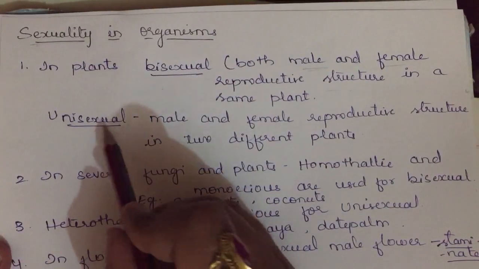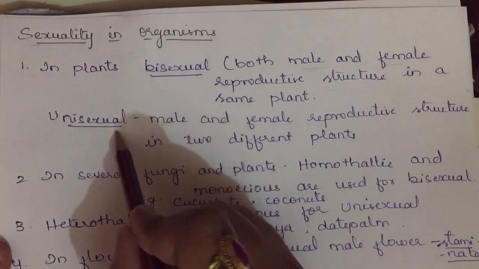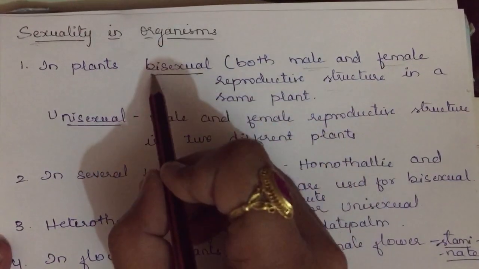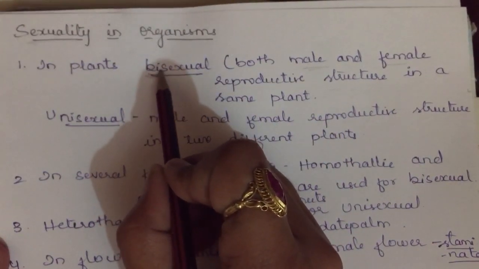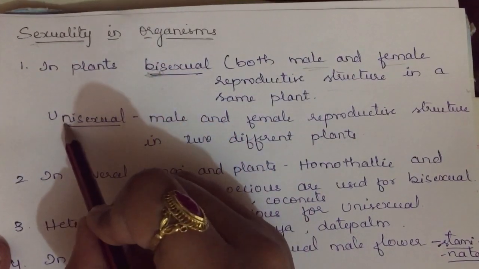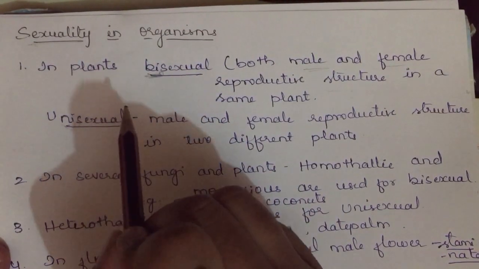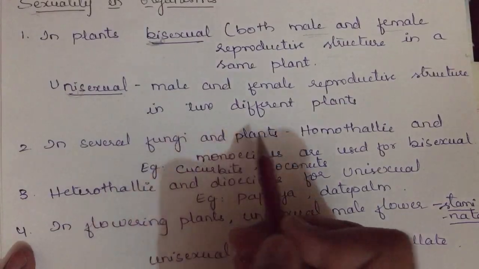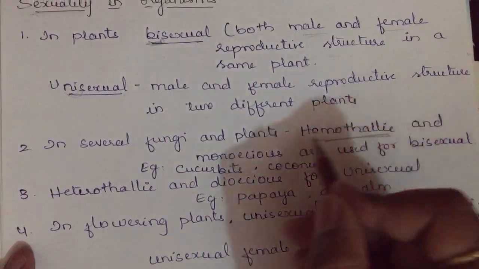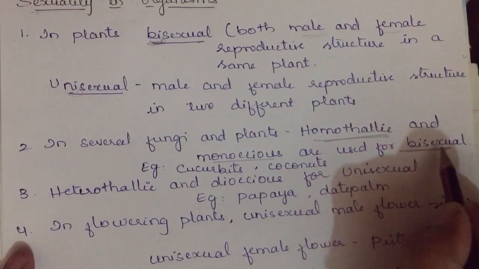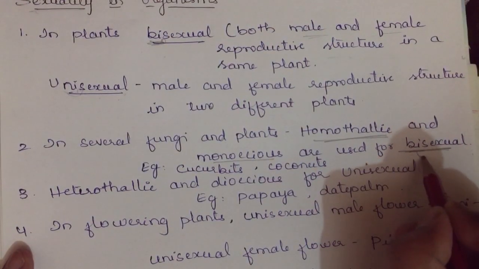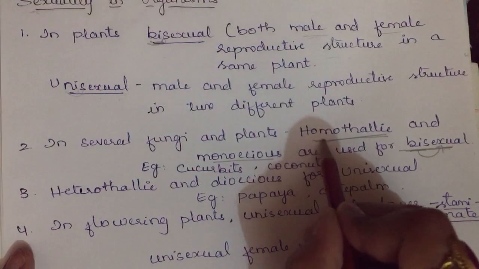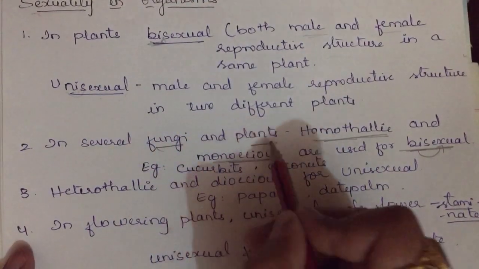Unisexual is for those where only one reproductive organ is present. Male and female reproductive structures are in two different plants or two different organisms. Bisexual, both the sex organs in the same organism, same plant. Unisexual, only one sex organ in one organism. These are the terms which we use normally. Now you will find next, in several fungi and plants, homothallic and monoecious are used for bisexual. Bi means both the sex organs are present in one organism. So for bisexual we use homothallic for fungi and monoecious for plants.